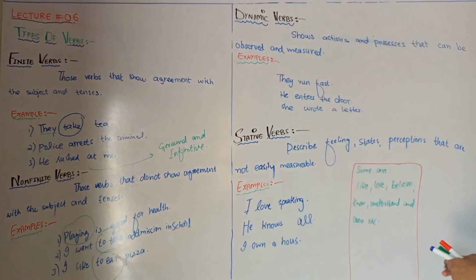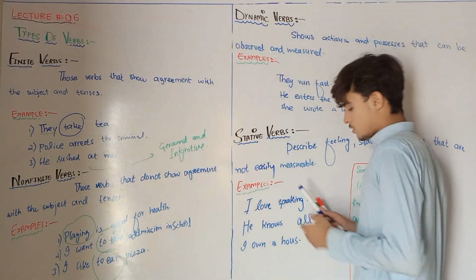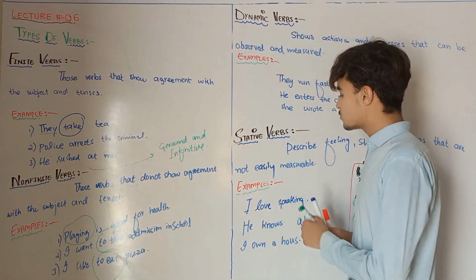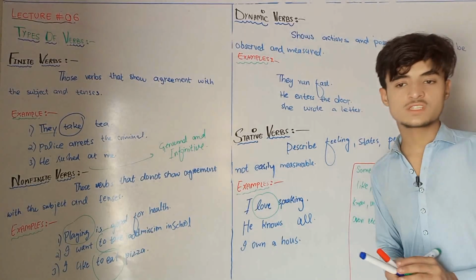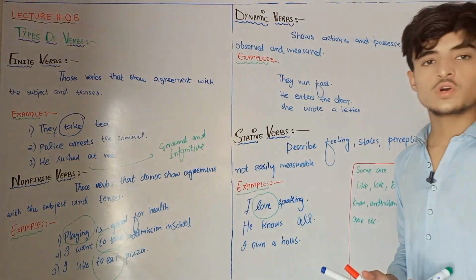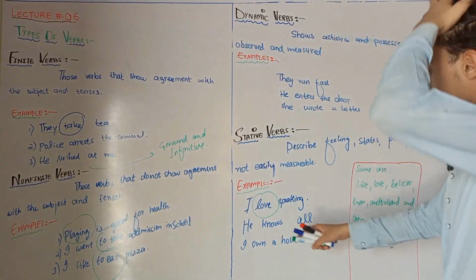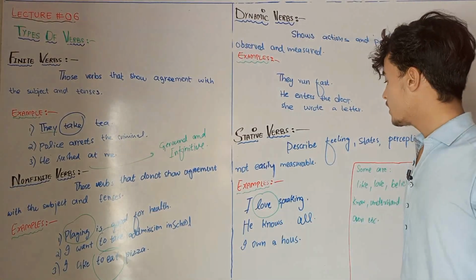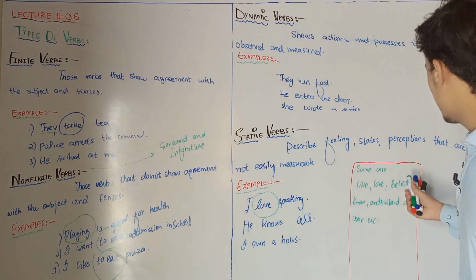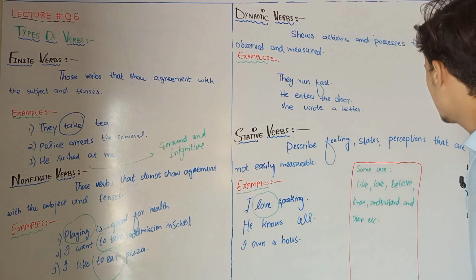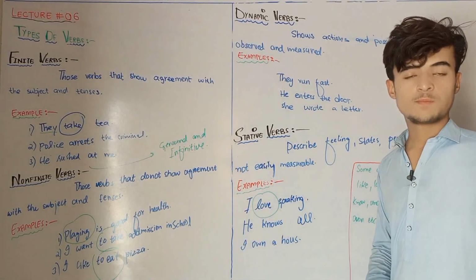So for example, there are some words. Love. We cannot measure love. We cannot measure and we cannot observe the love of someone for someone. Love cannot be measured, cannot be observed, and it can only be felt. It can only be known by the person himself.